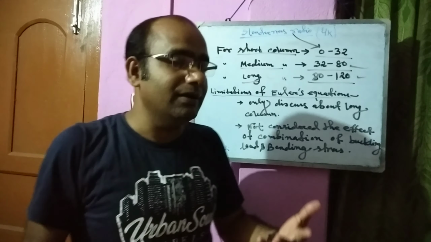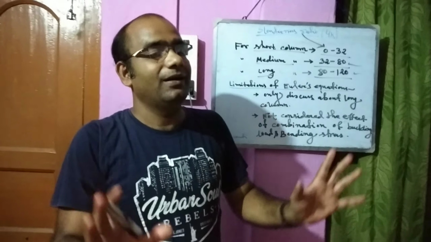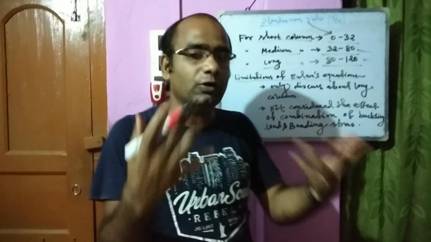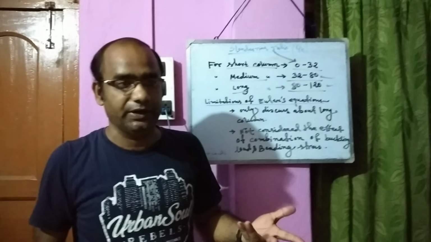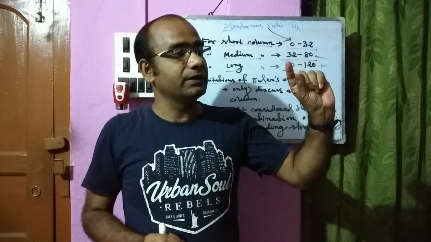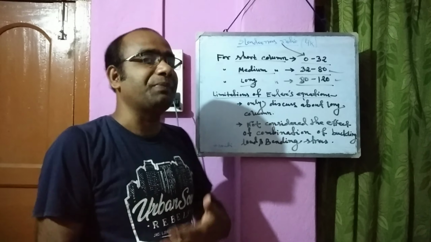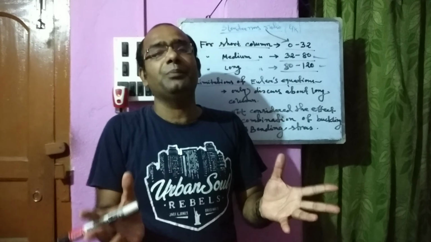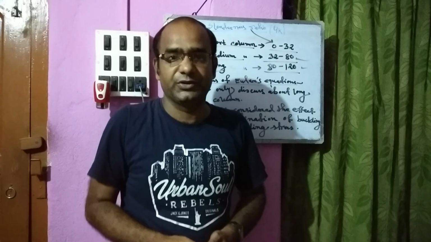When Euler derived his equation, PCR equal to pi square EI by L square, he only discussed the long column. He never discussed any medium column or short column. Second of all, when he discussed the long column, he only considered the effect of buckling load or crippling load. But the combination of buckling load and bending stress was not considered in his assumptions or in his theory.